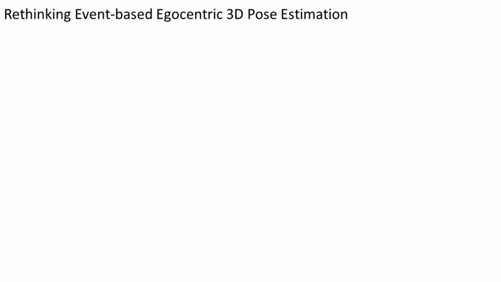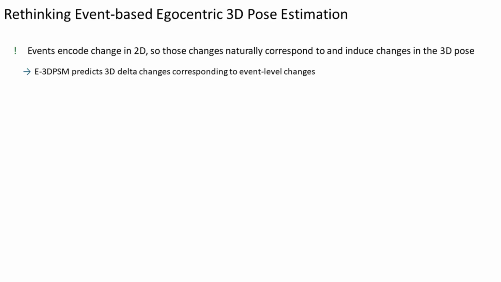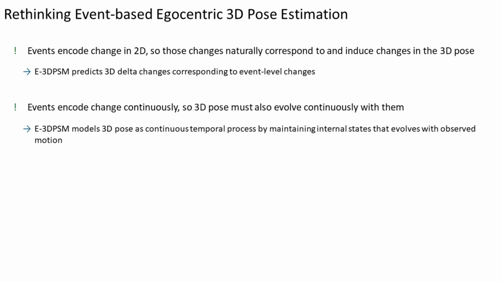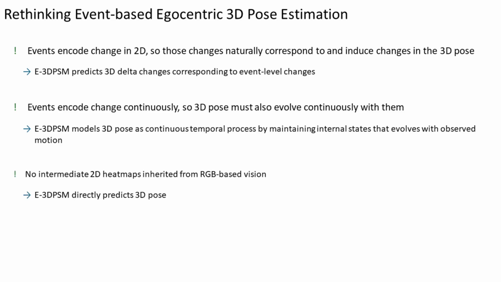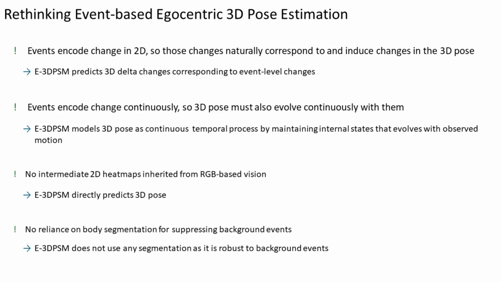To address these limitations, we rethink this problem and present the key ideas that shape our approach. First, events capture changes in 2D. So we predict 3D delta changes that follow these event-level changes. This is one of our core insights in this work. Second, since events encode change continuously, we model 3D pose as a continuous process using internal states that evolve with the motion. We avoid intermediate 2D heat maps and do not rely on body segmentation, since we directly predict 3D pose, and the method is robust to background events.